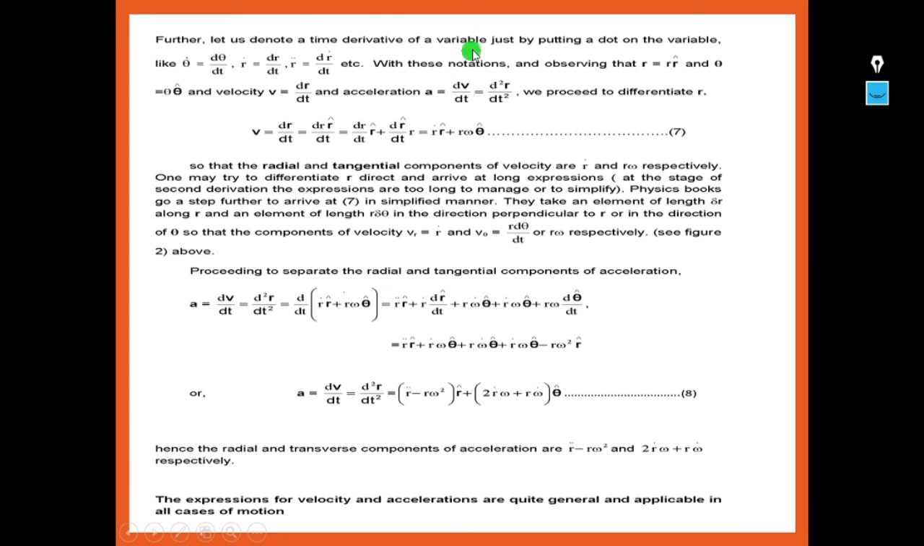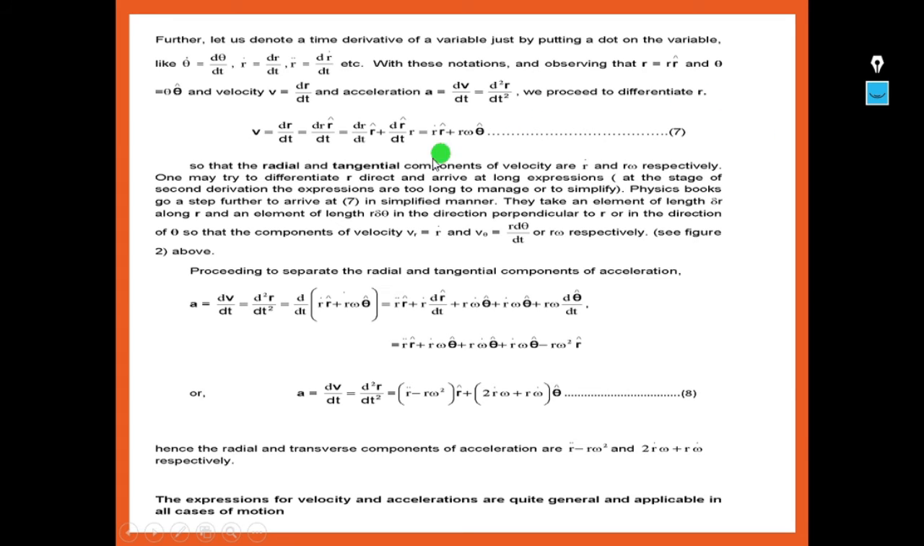Further, let us denote the time derivative of a variable by putting a dot on the variable, that is theta dot is equal to d theta by dt, r dot is equal to dr by dt, r double dot is equal to d r dot by dt, etc. With these notations, and observing that we know that r is equal to r into r cap and theta is equal to theta into theta cap, and velocity v is equal to dr by dt, and acceleration a is equal to dv by dt is equal to d square r by dt square.